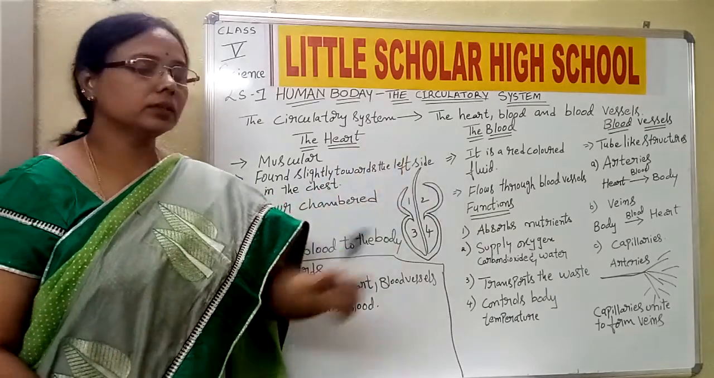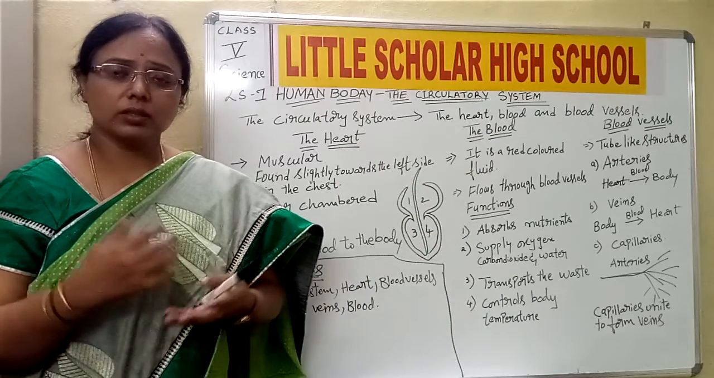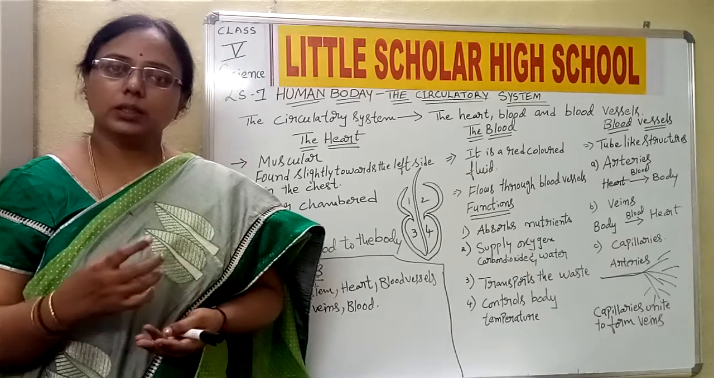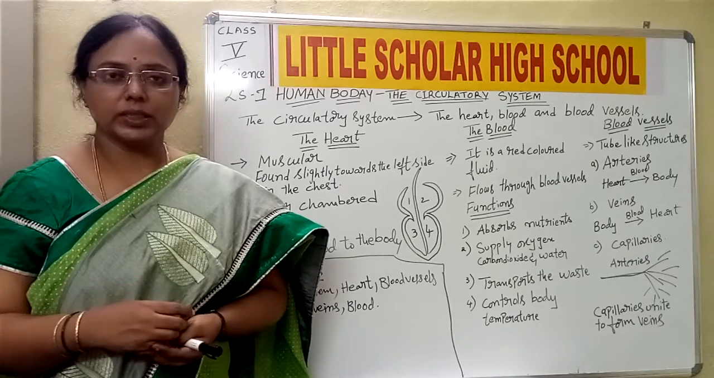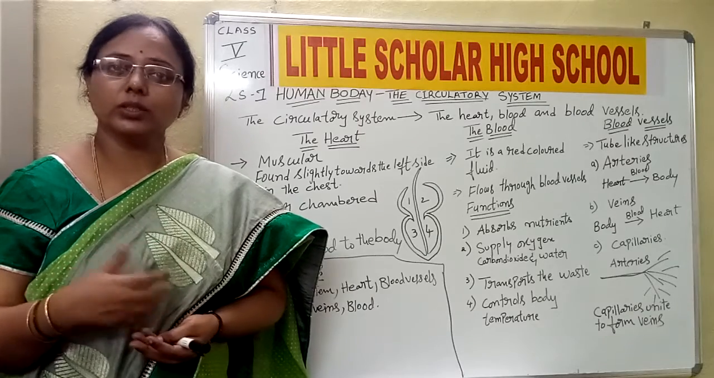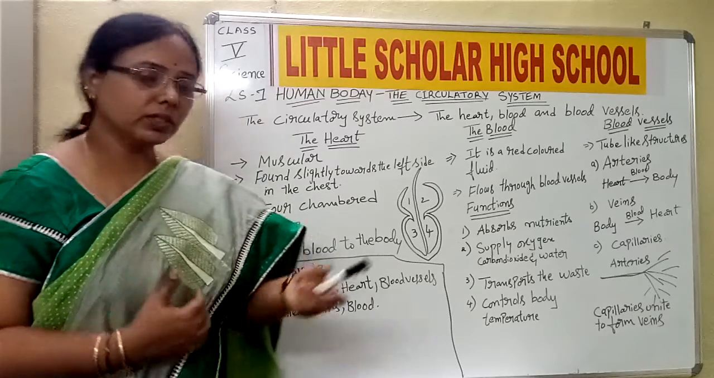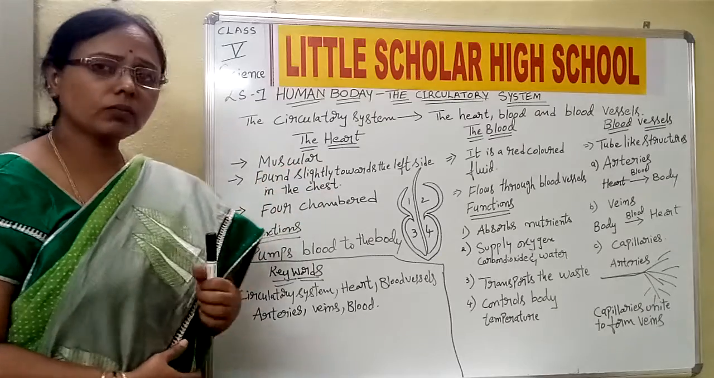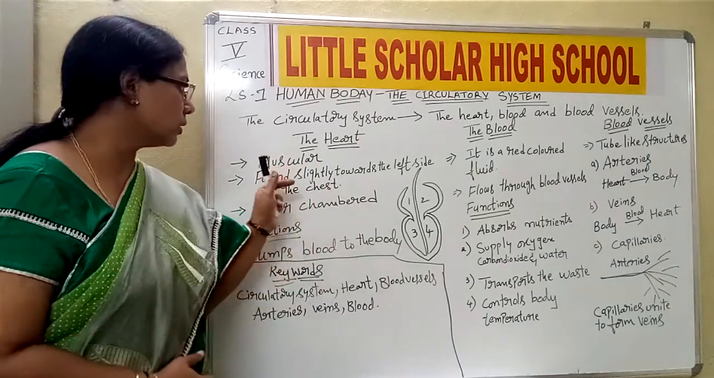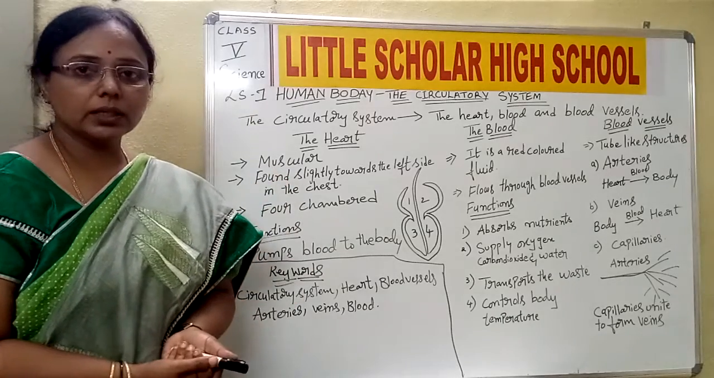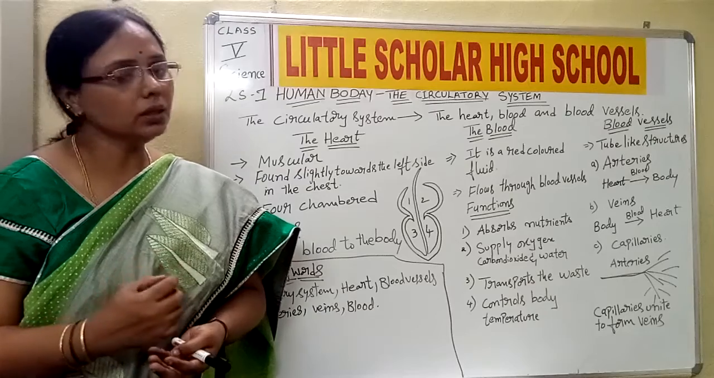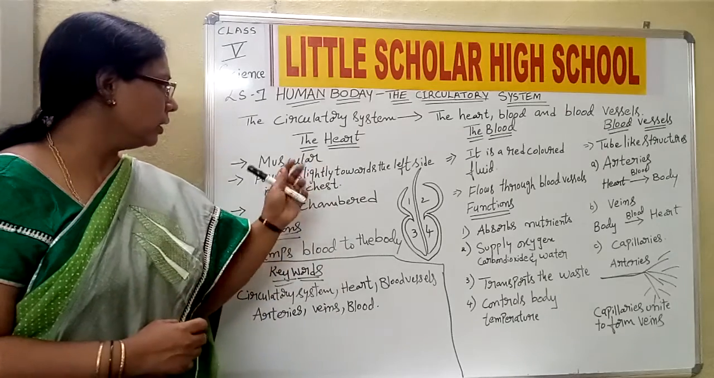What is the circulatory system? In the circulatory system, we study about the heart, the blood and the blood vessels, and the importance of these organs. Now we shall start with the heart. What is the heart? It is a muscular structure. That means it is not made up of any rigid bones. It is muscular in nature.